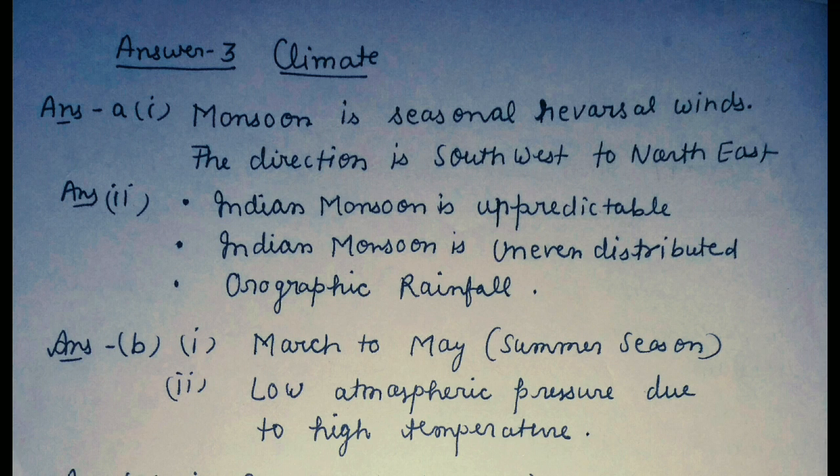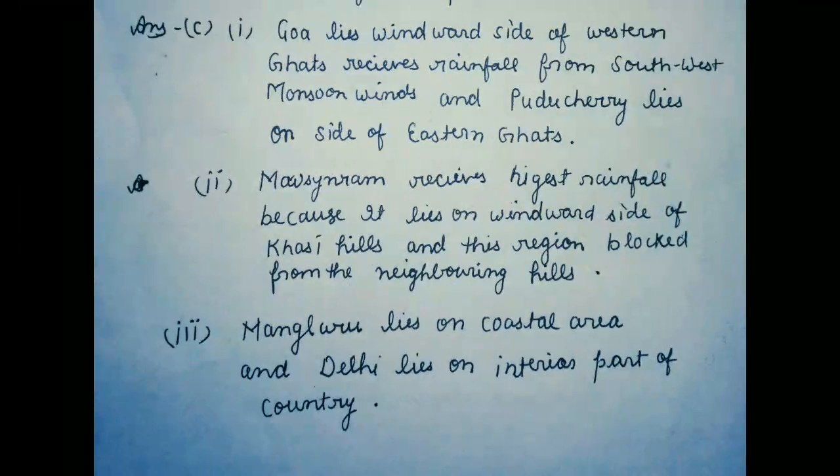Next question was the give reasons. Goa receives heavier rainfall than Puducherry. It is because Goa lies on the windward side of the Western Ghats and it receives heavier rainfall from the Arabian Sea branch of southwest monsoon winds, whereas Puducherry lies on the eastern part of the Eastern Ghats. So it is on the leeward side of the Western Ghats, so it receives very little rainfall.